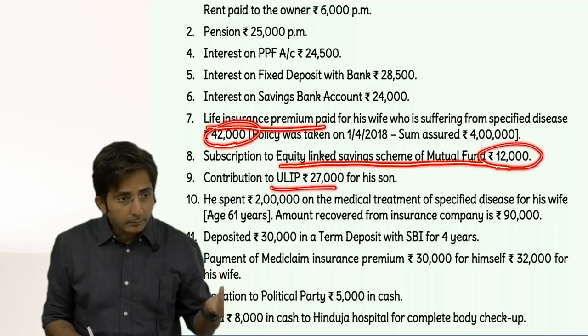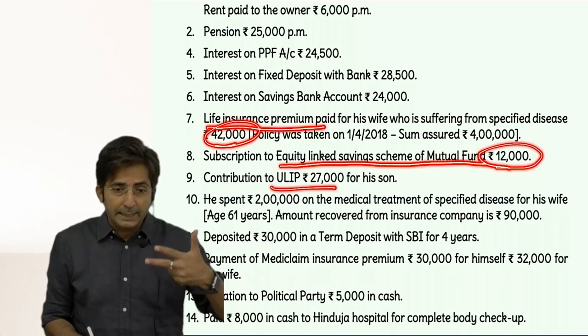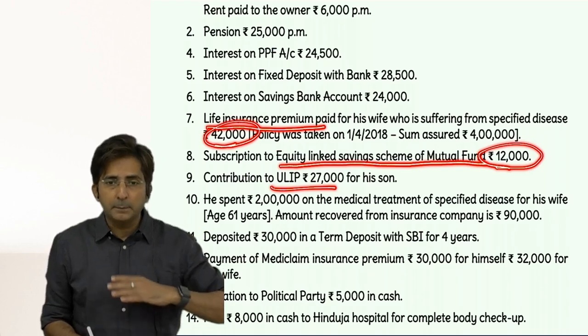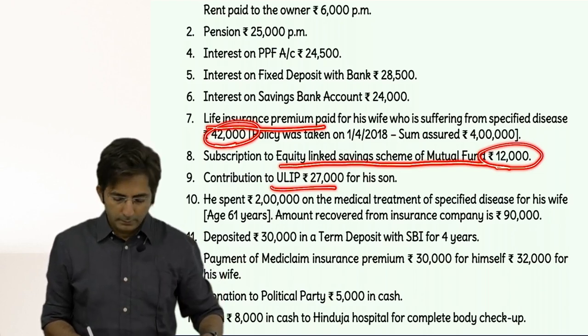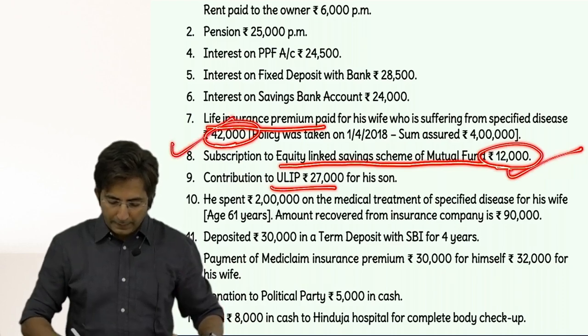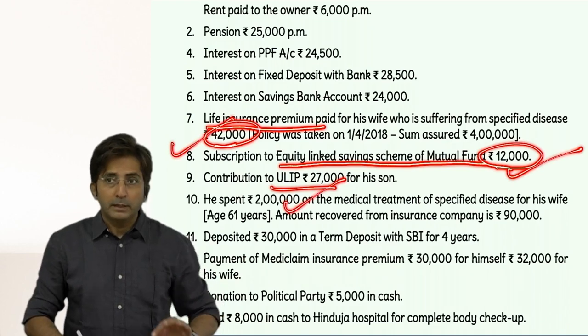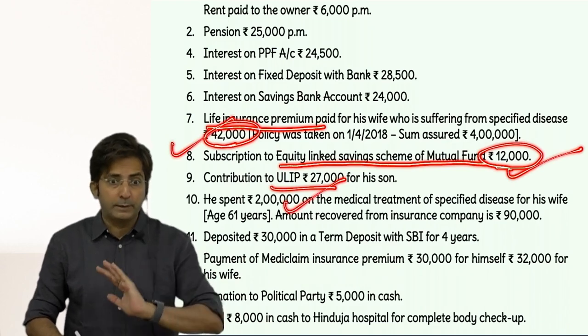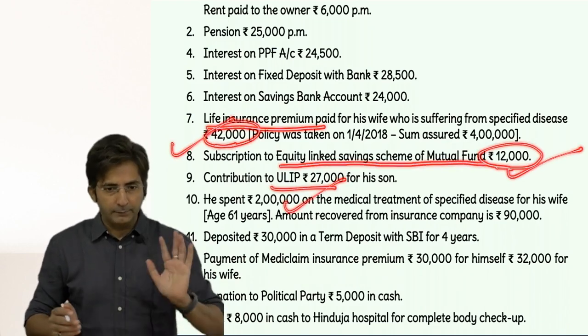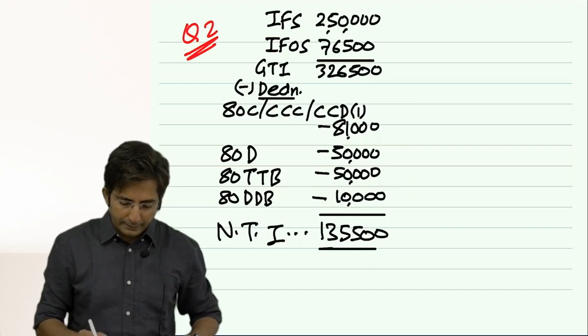That's it. There were only 3 items in the list. So what is the total of the list? 42, 12 and 27 comes to 81,000. Compare with 1,50,000. Whichever is lower, 81,000. So your answer should be 81,000.